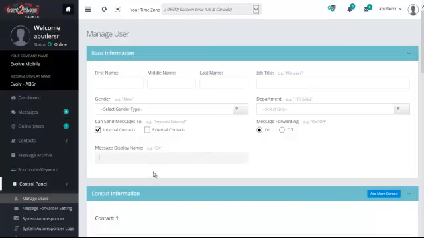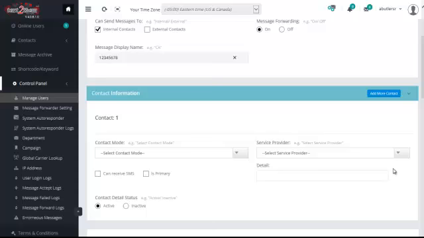Message display name is very important. You're only allowed 8 characters in this field. The reason for this is that this is the name that's displayed on your text message. If you put a name in there that's, for instance, 20 or 30 characters long, those characters would come from your allowable characters in your message. So that's why we only allow this to be an 8-character field.